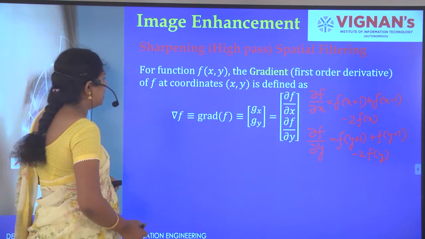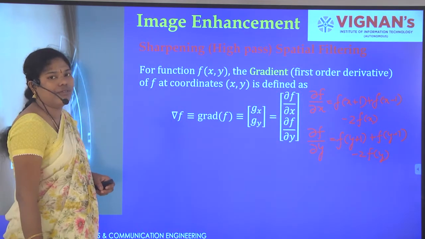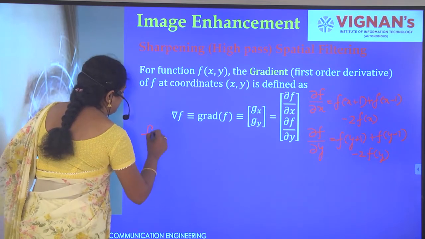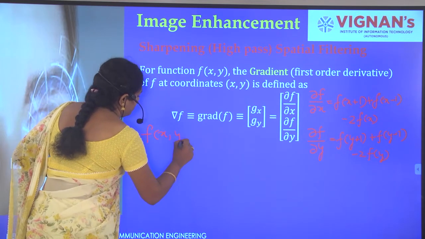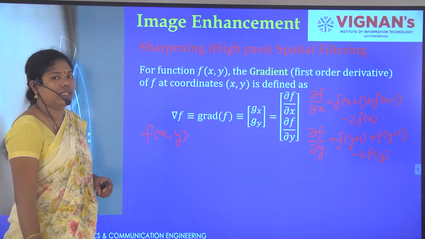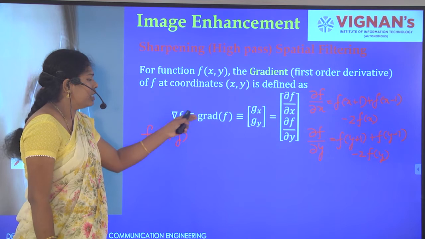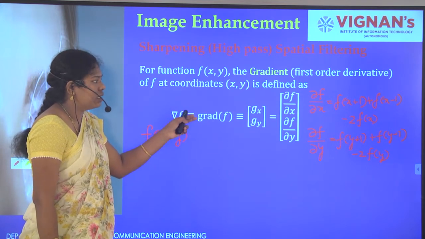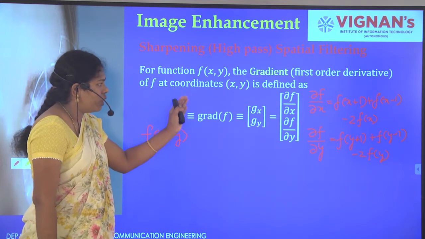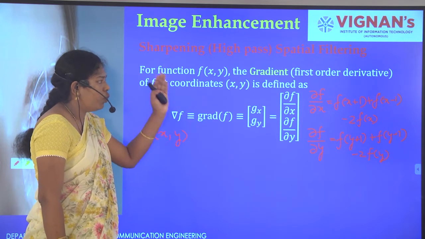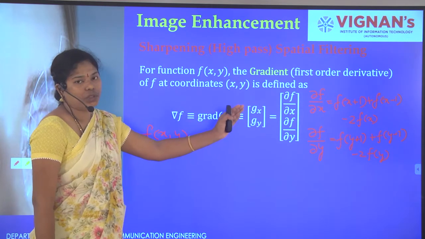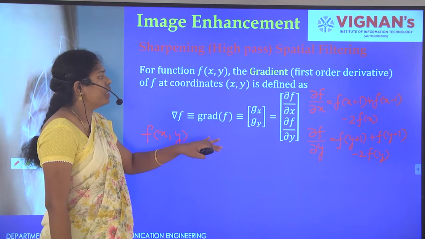But the signal is in terms of f of xy. So how can we consider this? For dou f by dou x, we differentiate with respect to x, and y we have to make constant.